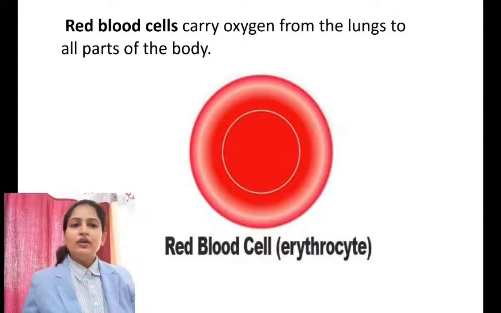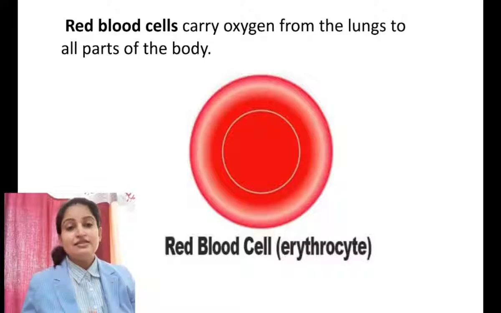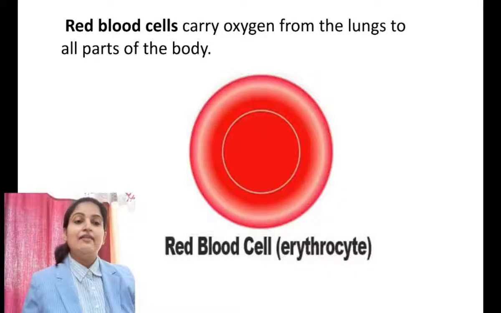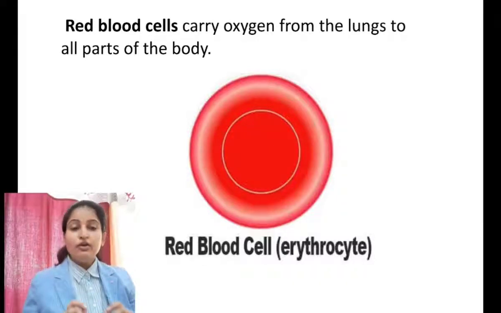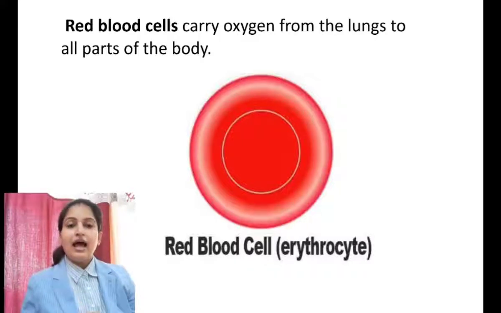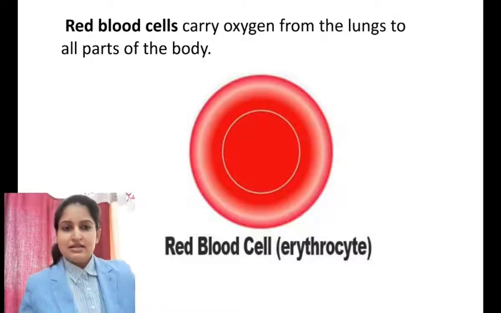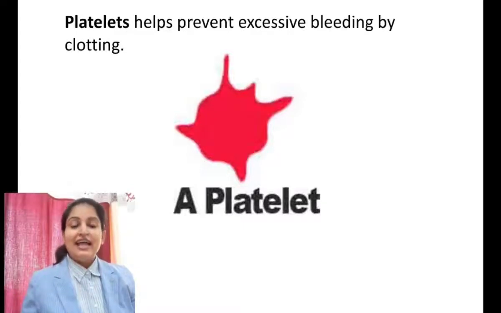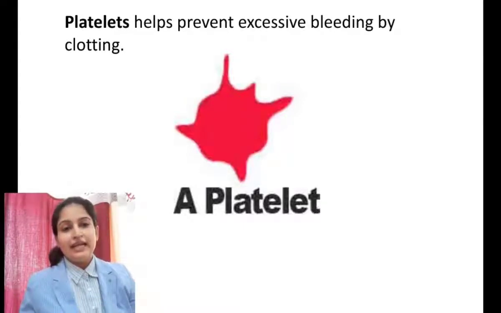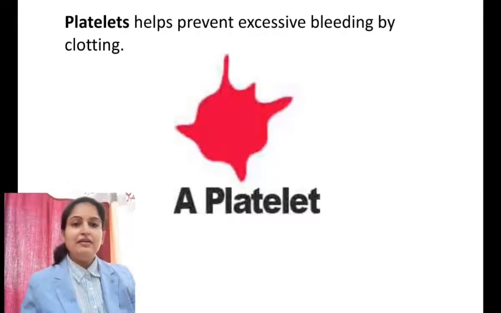And the other component is red blood cells. It carries oxygen, and the red blood cell is also known as erythrocyte. Due to the presence of hemoglobin, a protein which combines with oxygen, red blood cells carry oxygen to each and every part of the cell. Okay, now another component, that is the platelet, and platelets are very important for maintenance of homeostasis of the body as well as a major player in blood clotting.